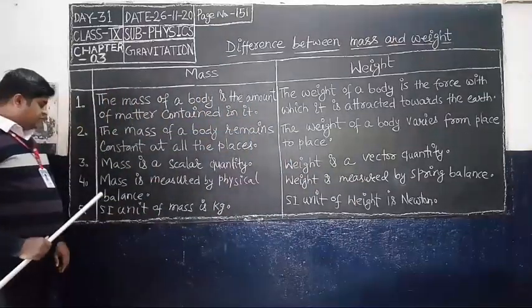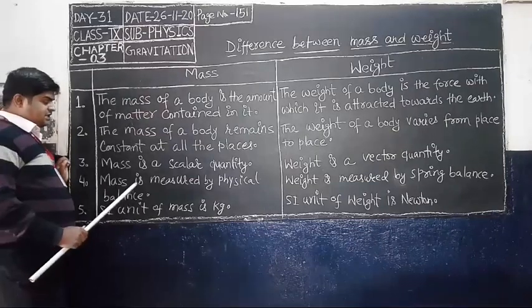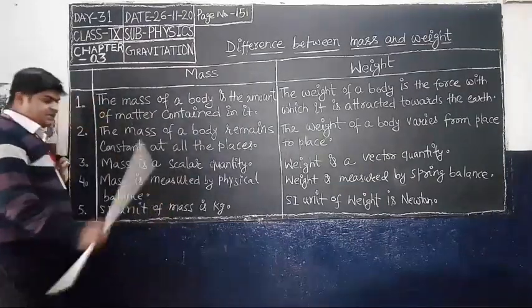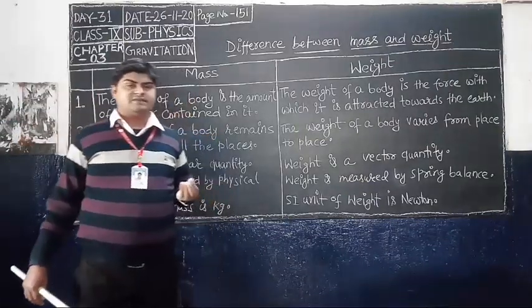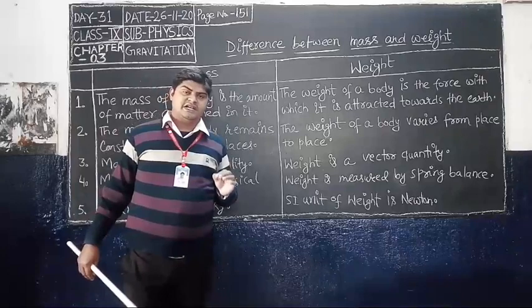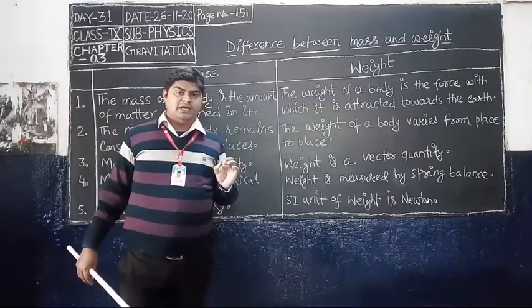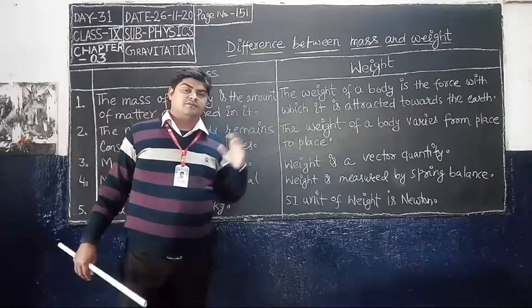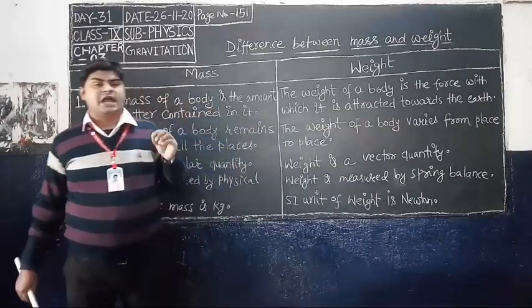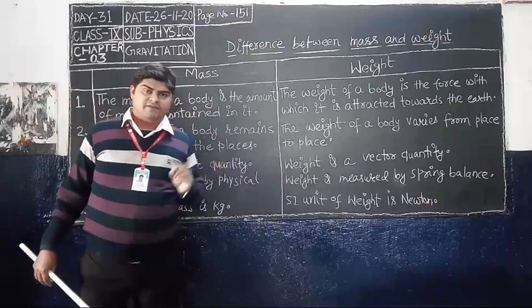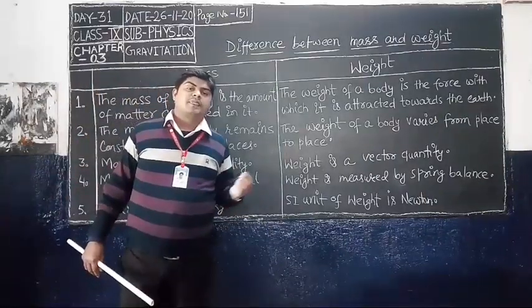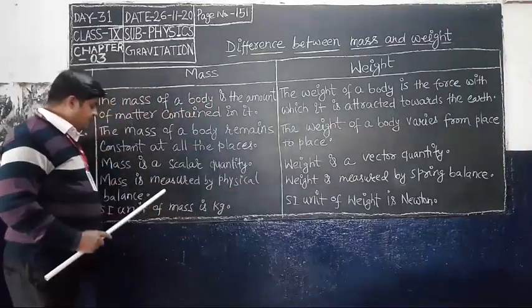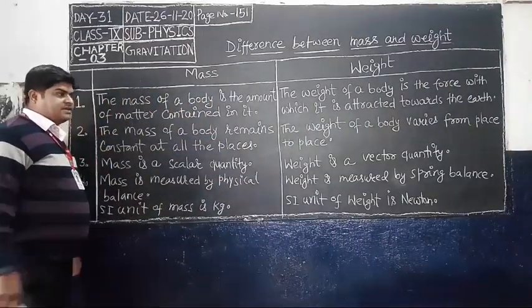And the fourth difference is that mass is measured by a physical balance, simply called a tarazu. So the mass of any object can be measured by a simple physical balance. You see it at your home or in a shop. Mass is measured by a physical balance, 5 kg, 10 kg.